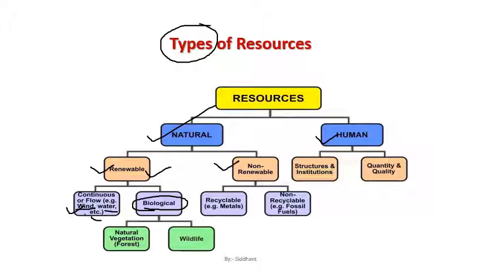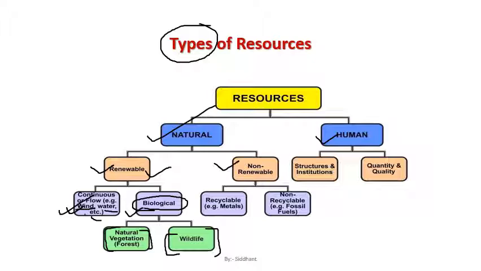Now similarly, we have biological availability also in terms of renewable. So biologically we have two different types. One is natural vegetation, meaning all the floral species on earth, that is natural vegetation, and all the fauna species, the wildlife, they come under wildlife. All right. So biologically we have two, natural vegetation and wildlife, and continuous or flow, which is abiotic also. This is abiotic, and this biologically is basically biotic, which we will discuss later on.